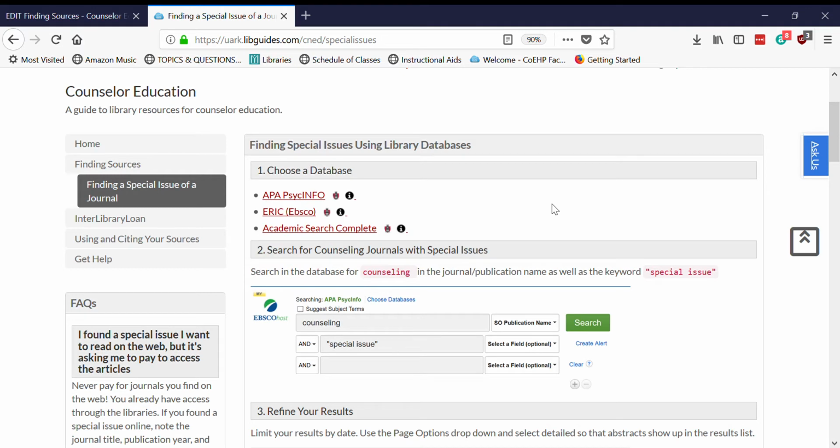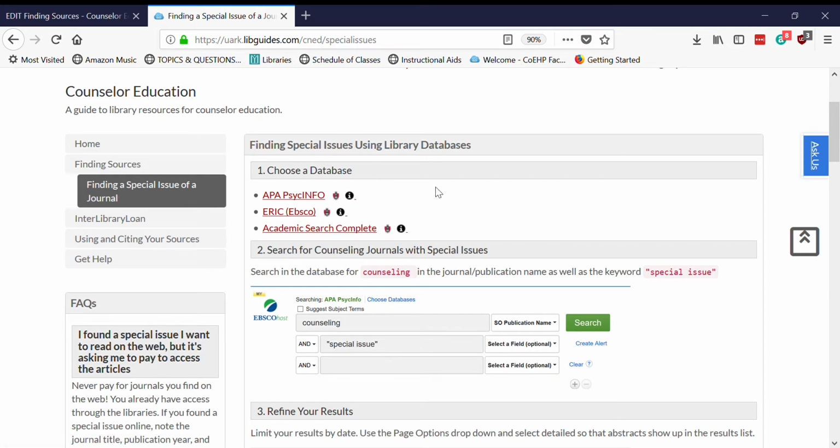I am the Education Librarian at the University of Arkansas, and I'm going to show you how to find a special issue of a counseling journal using library databases. I am on the Counselor Education Research Guide, which you can find at uark.libguides.com/CNED. I'm on the special issues of a journal page here.